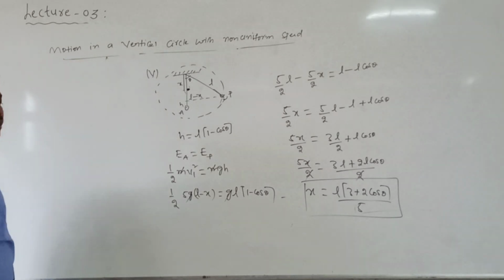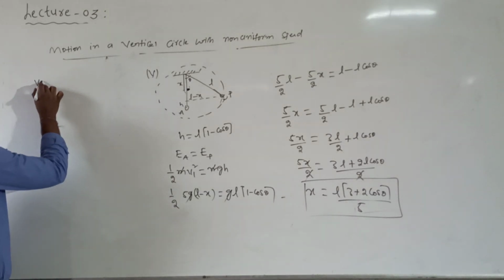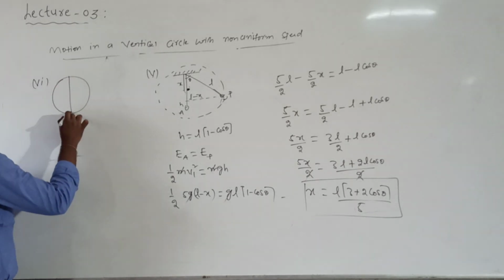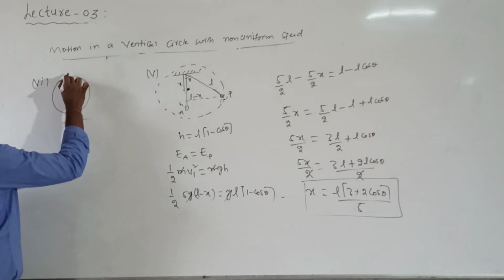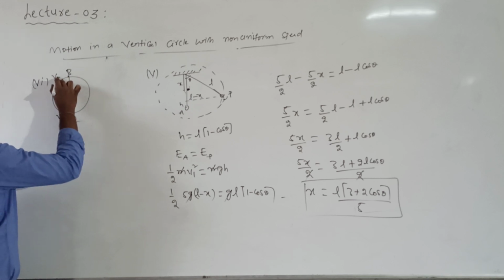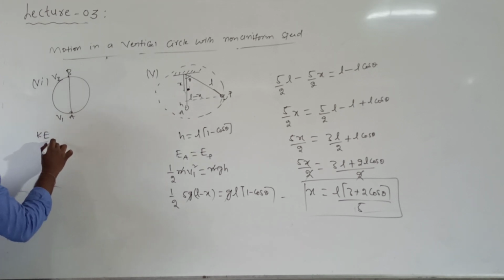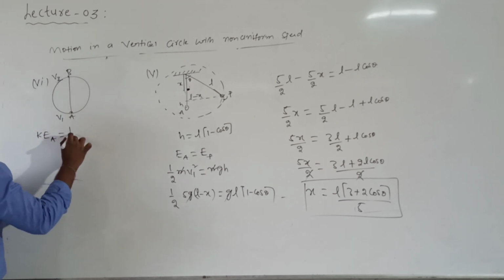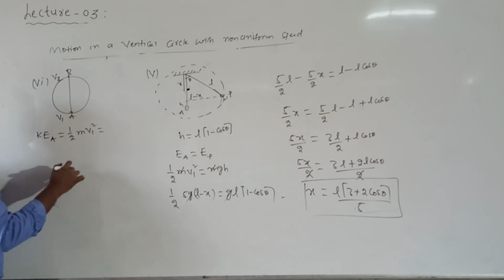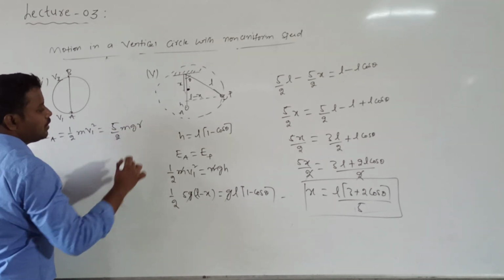related with this vertical circular motion. Next point 1. So yesterday we have seen when a particle is executing vertical circular motion, we consider the lowest point and highest point. Velocity at the lowest point is v1 and at the highest point is v2. So actually what is the kinetic energy at E? Kinetic energy at E will be equal to 1 by 2 into m into v1 square. Right? v1 value is root 5gr here. Then what will I get? 5 by 2 into m into g into r.